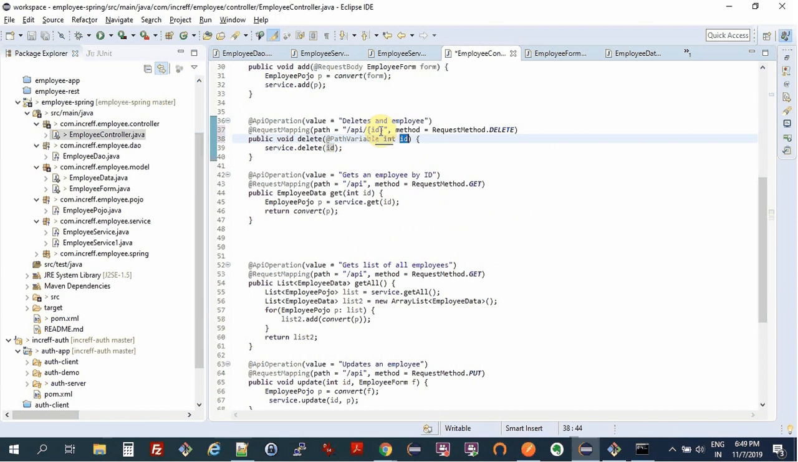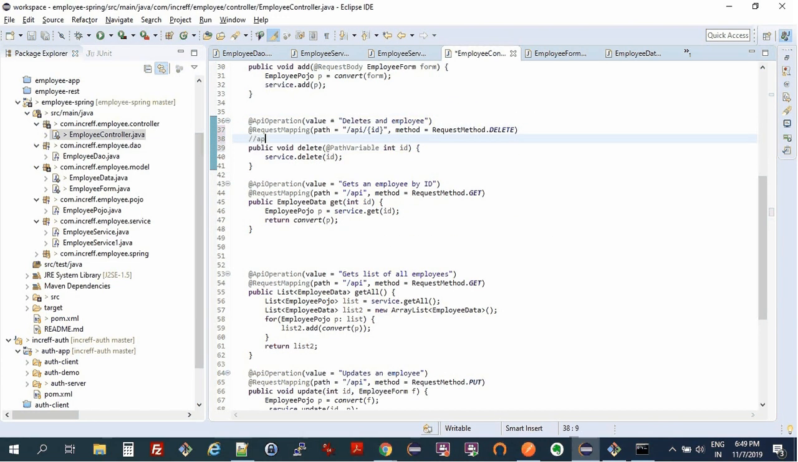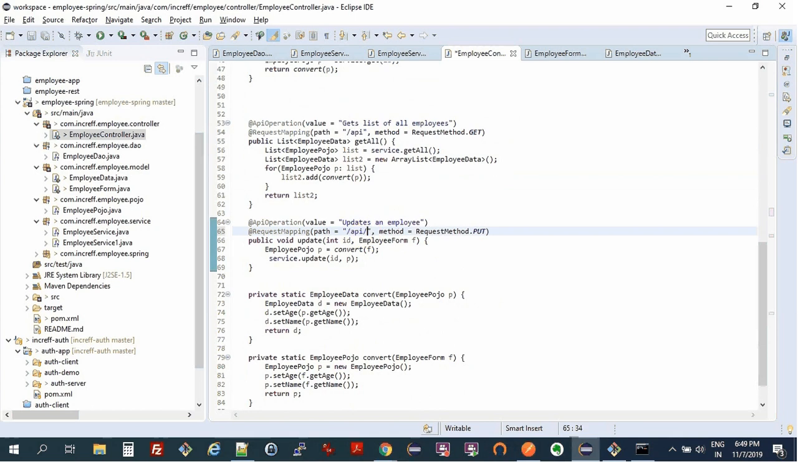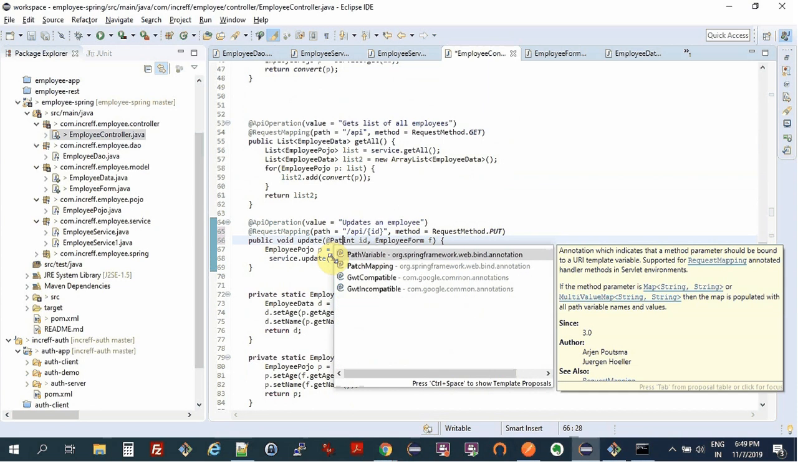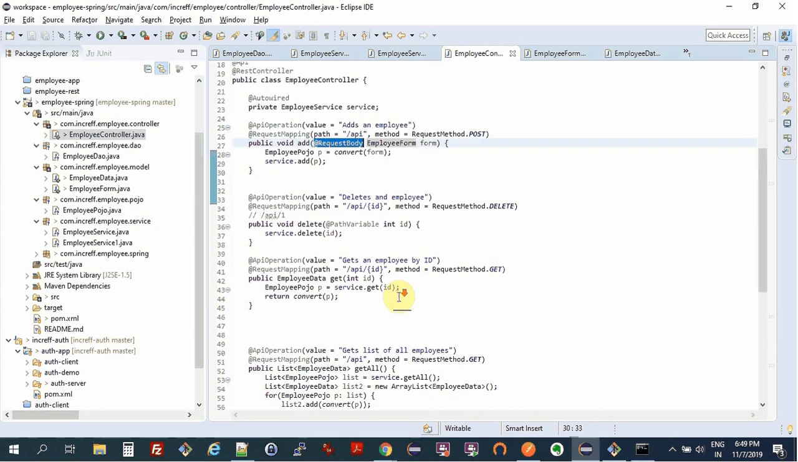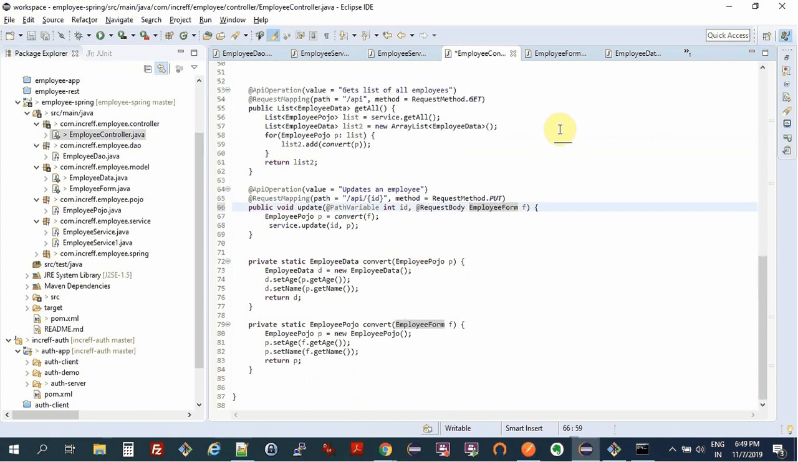If I invoke a method like slash API slash one, Spring will automatically convert this one into this variable, and everything works over here, right? So similarly slash ID, then get all is okay, and we need slash ID over here, and we need to tell Spring to get that ID from the path variable, and the update form will come as a request body JSON.